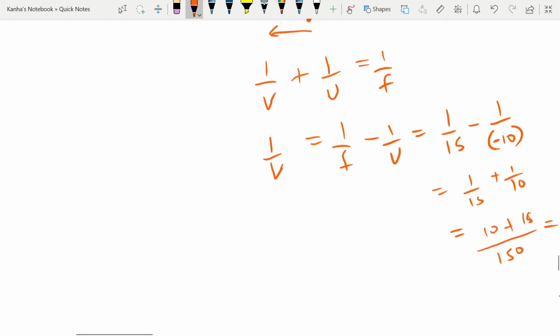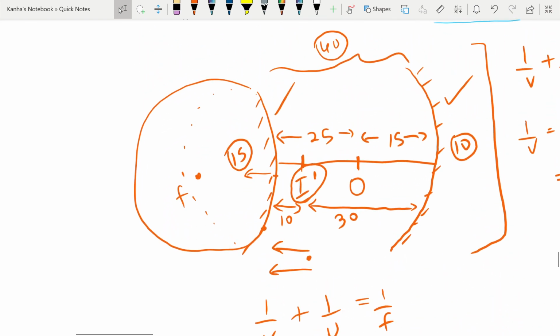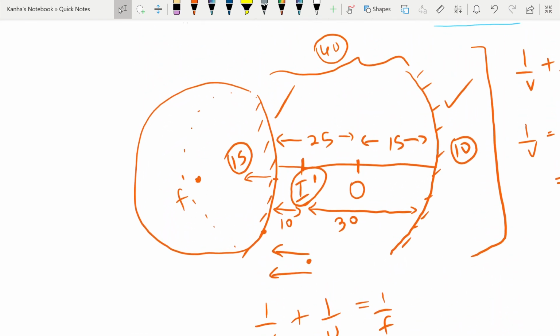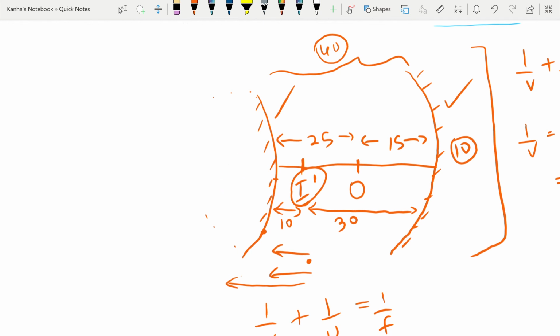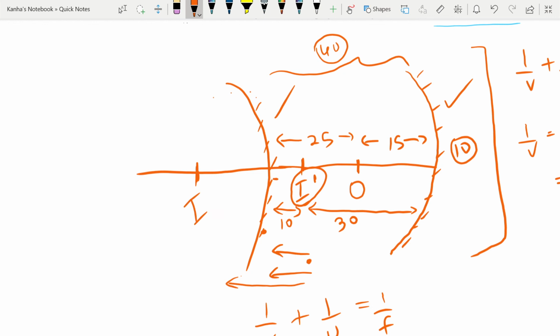Now what does 6 mean for the convex mirror? It means that it is in the same direction in which the light was going while approaching the mirror. So it is somewhere around here. Let me clear these things out. If this is my mirror and this was my principal axis, on the principal axis I'll get the final image somewhere here, at a distance of 6 from this.